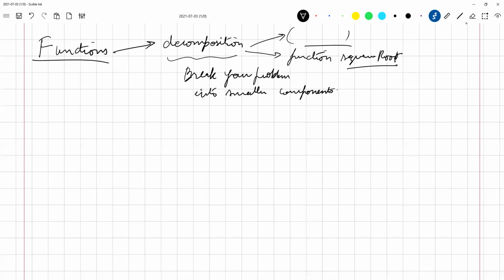Another thing that functions do is something called abstraction. Does anybody know what abstraction is? Or do you know what abstract is? Have you heard of the word abstract? Overview. Yes, sir. Gist of what you have done.